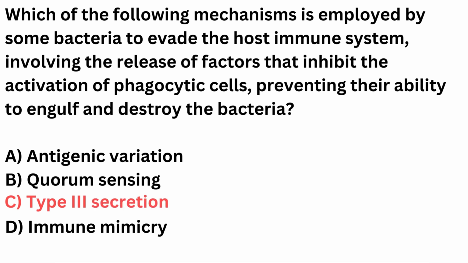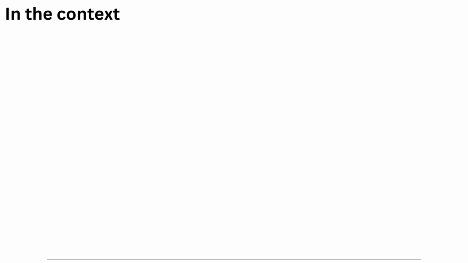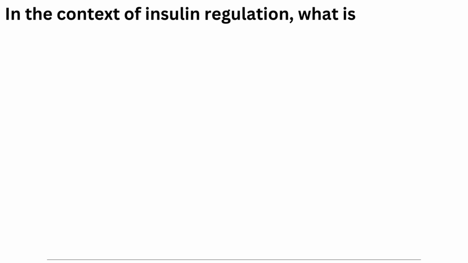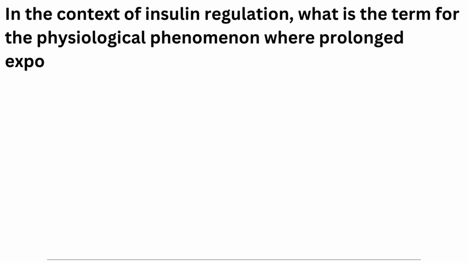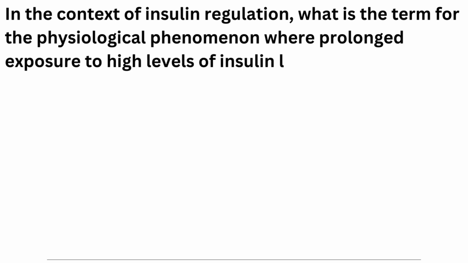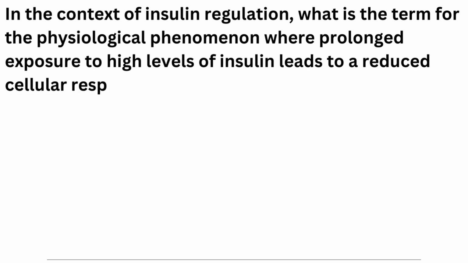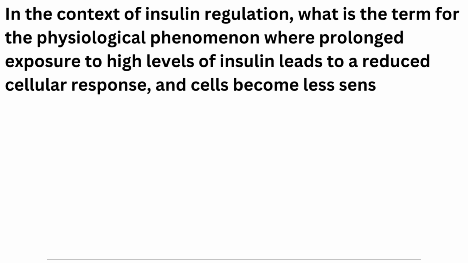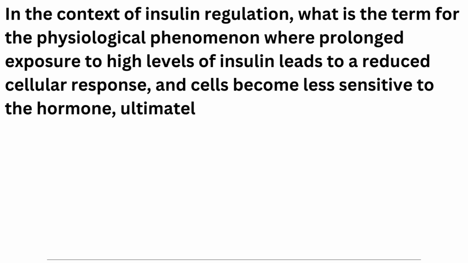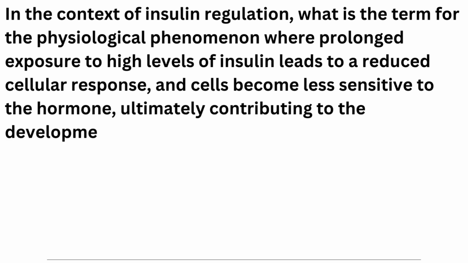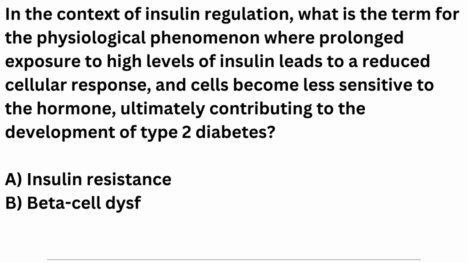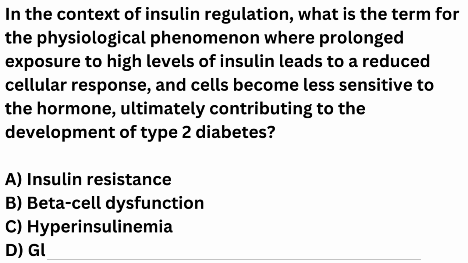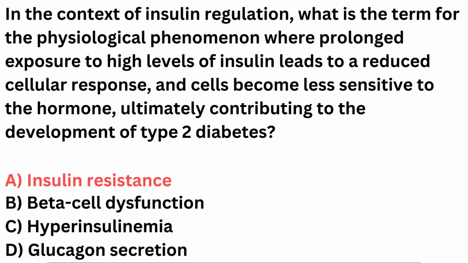Type 3 secretion. In the context of insulin regulation, what is the term for the physiological phenomenon where prolonged exposure to high levels of insulin leads to a reduced cellular response, and cells become less sensitive to the hormone, ultimately contributing to the development of type 2 diabetes? A. Insulin resistance. B. Beta cell dysfunction. C. Hyperinsulinemia. D. Glucagon secretion. Correct answer is A. Insulin resistance.